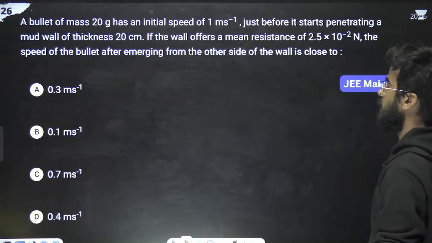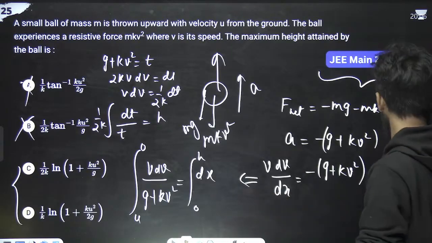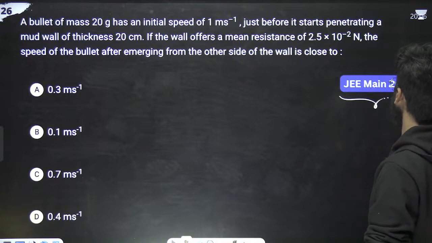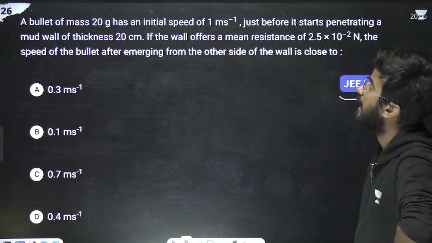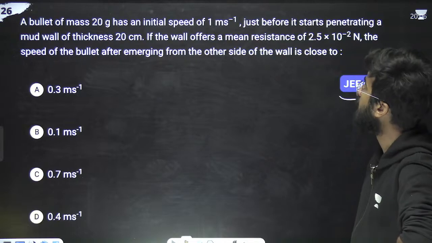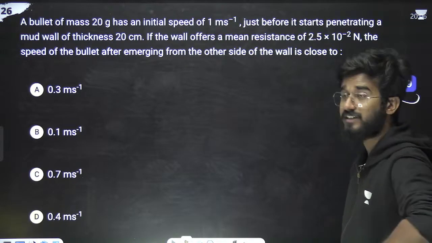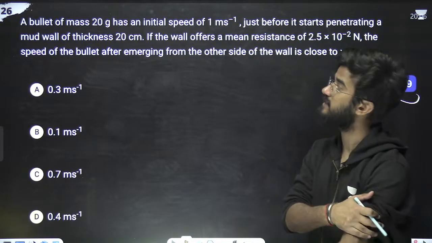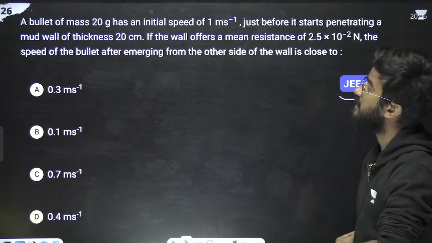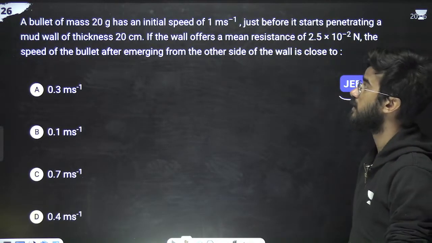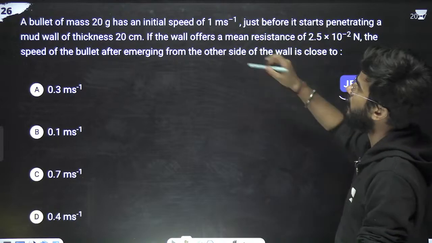So let's move on to the next question. This question is done. Next question is from JEE Main 2019. The question says a bullet of mass 20 gram has an initial speed of 1 meter per second just before it starts penetrating a mud wall of thickness 20 centimeter. If the wall offers a mean resistance of this, find the speed of the bullet after emerging from the other side.